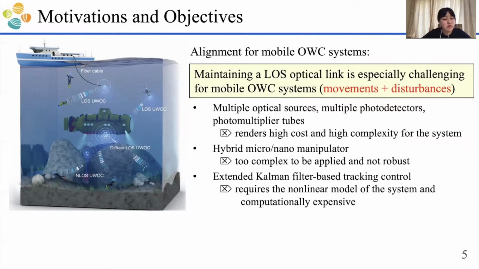There have been several works that try to solve the alignment problem for mobile systems. For example, people propose to use multiple optical sources and multiple photodetectors, but this kind of configuration will render high costs and high complexity for the system. Some people propose to use a hybrid micro manipulator. However, it is too complex to be applied in real implementation and not robust to disturbance. Those two are the physical strategies.